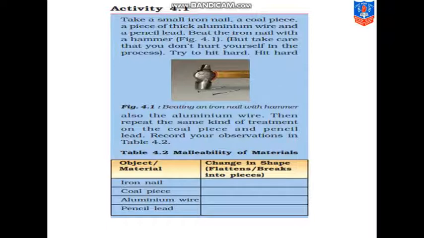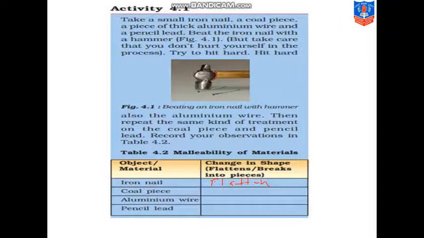You can see the hammer in the figure. But take care that you don't hurt yourself in the process. Try to hit hard, hit the iron nail hard. Hit hard. Also the aluminium wire. You will hit the aluminium wire hard too. Then repeat the same kind of treatment on the coal piece and pencil lead. Record your observations in the table. Now we will record these observations. So students, now let's note down the observation. If you hammer or hit the iron nail, what will happen? This will flatten down. So this will become flattened.